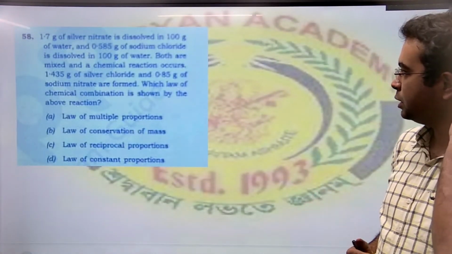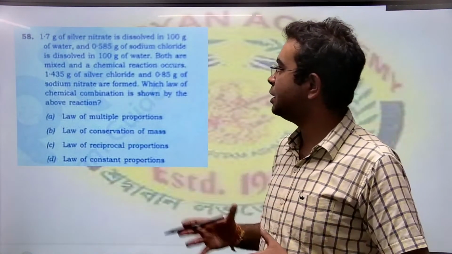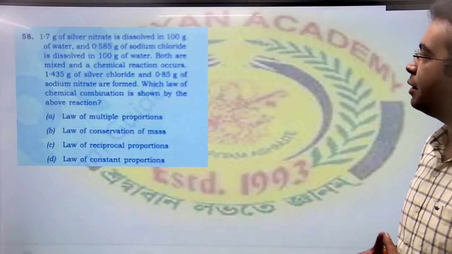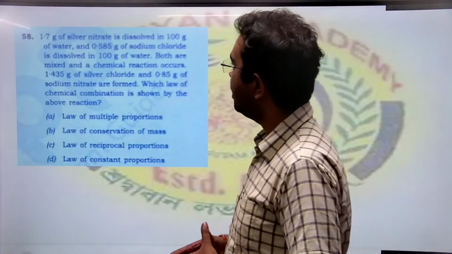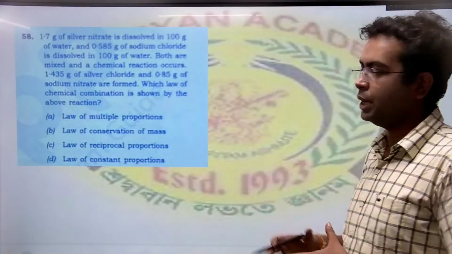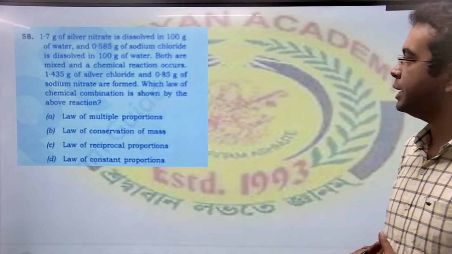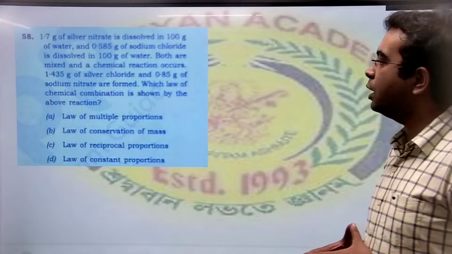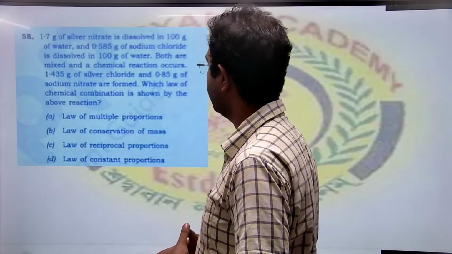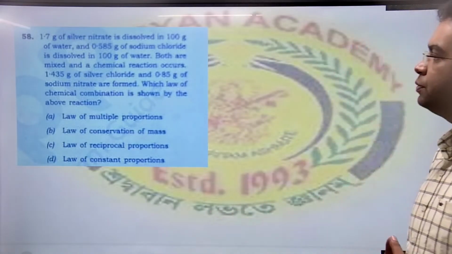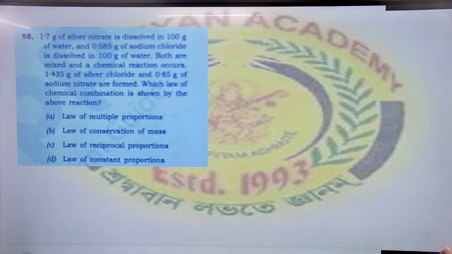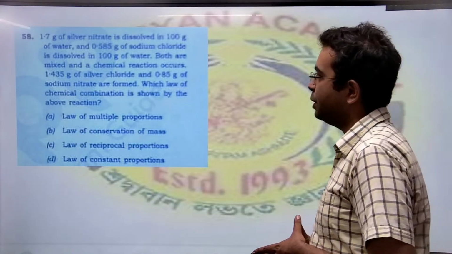Coming to the next question, 1.7 grams of silver nitrate is dissolved in 100 grams of water and 0.585 grams of sodium chloride is dissolved in 100 grams of water. Both are mixed and a chemical reaction occurs. 1.435 grams of silver chloride and 0.85 grams of sodium nitrate are formed. Which of the following is shown by this?